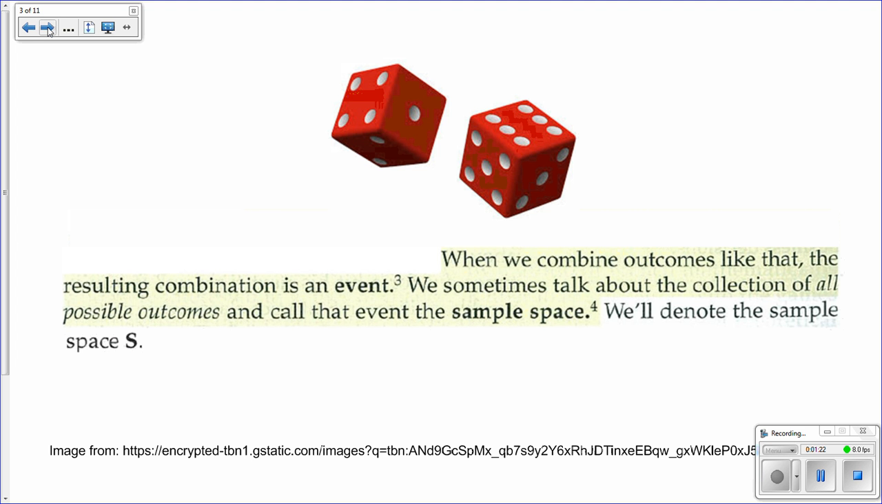Now, we can combine several outcomes to form an event. For example, if I flipped a coin twice, getting heads twice would be an event, or getting tails twice would be an event. Another example of an event would be rolling dice and getting two ones, or getting a 6 and a 1. The collection of all possible outcomes is called the sample space. You probably have heard that term before, but the sample space is all possible outcomes. And we use the capital letter S to talk about the sample space.